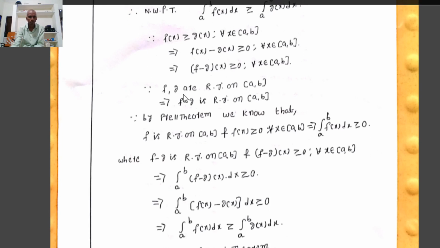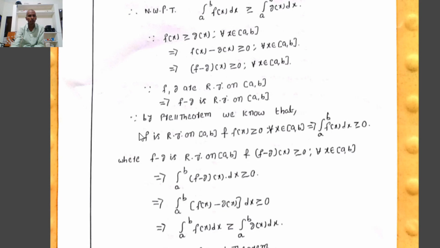Since f, g are Riemann integrable on [a, b], by the previous theorem f plus g and f minus g are Riemann integrable on [a, b]. Also by the previous theorem, if f is Riemann integrable on [a, b] and f(x) ≥ 0 for all x in [a, b], then the integral from a to b of f(x) dx is greater than or equal to 0.